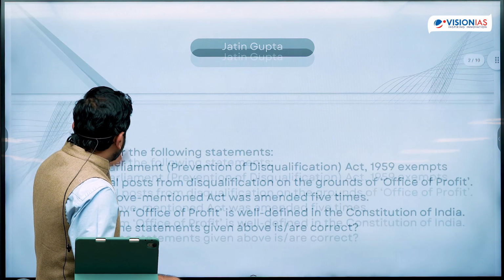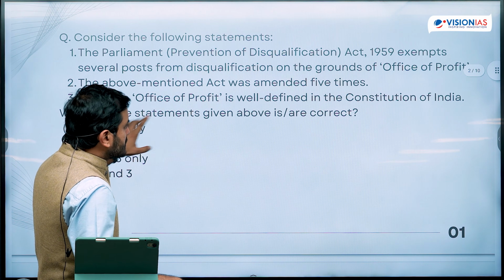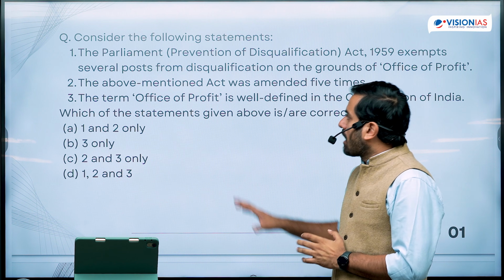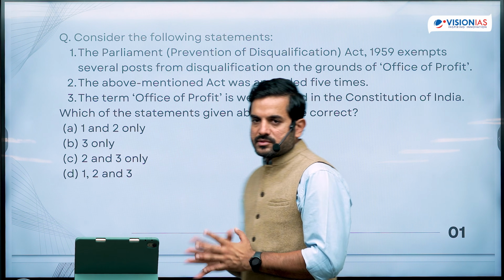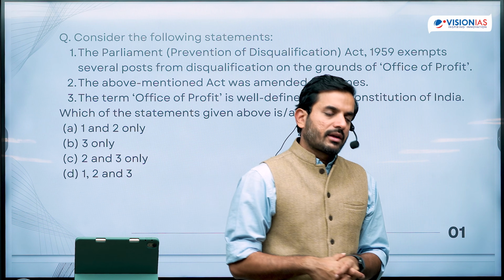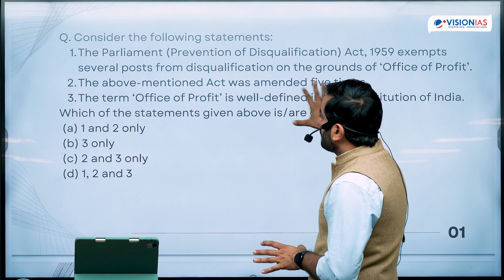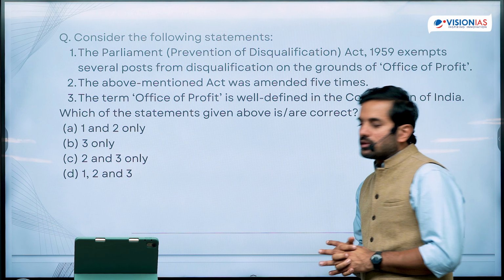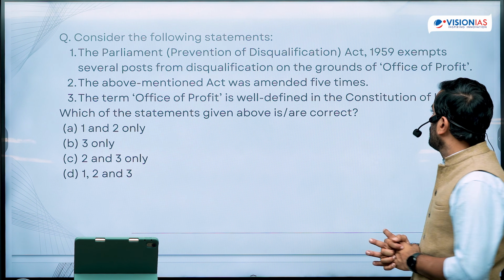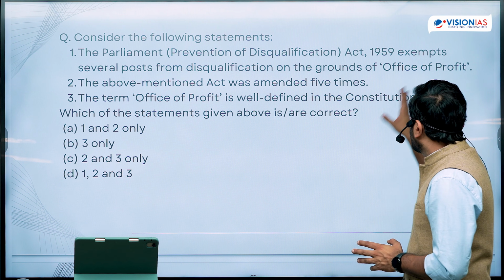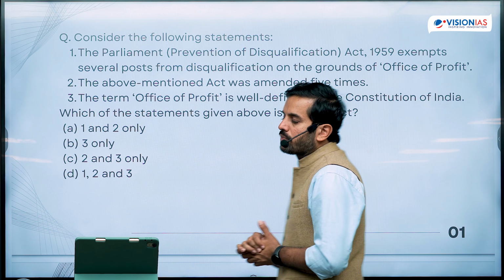The first question that we have is a very interesting question that was asked by UPSC, which asks you to identify certain statements as correct or incorrect. The first statement is that the Parliament Prevention of Disqualification Act of 1959 exempts several posts from disqualification on the grounds of office of profit.